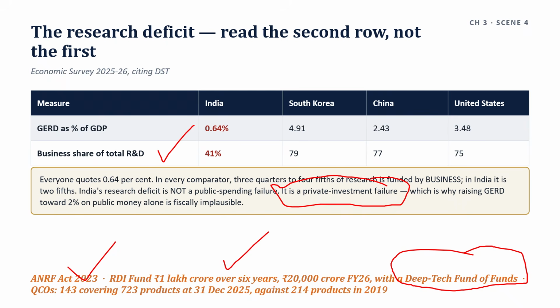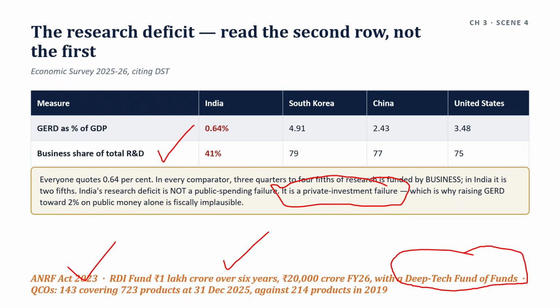The research sentence is: India's research problem is usually stated as underfunding. And the figure quoted is what? Gross expenditure on R&D at 0.64% of GDP against 2.43 in China and 3.48 in the United States. The more diagnostic number is who pays.